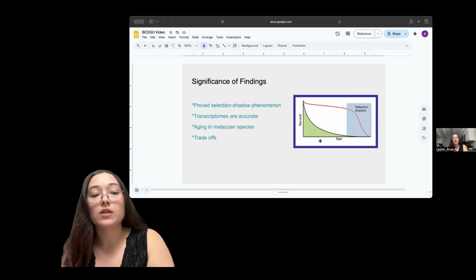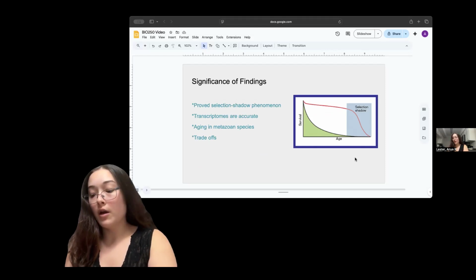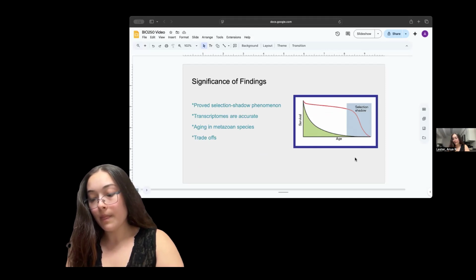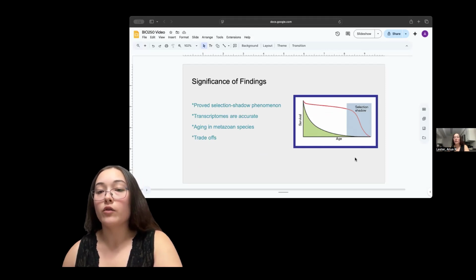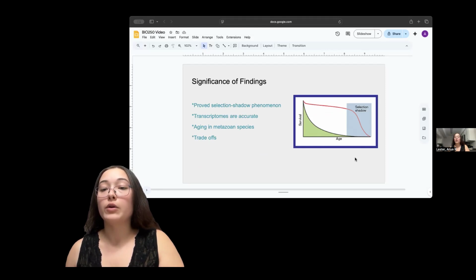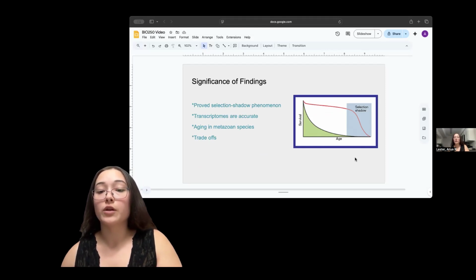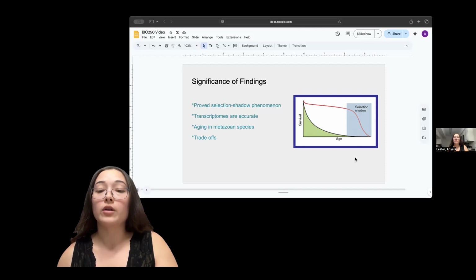So what was significant about this? Well, it proved the selection shadow phenomenon, which basically explained that harmful variants expressed at old age can't easily be removed because after you're a certain age, you've already reproduced and passed on whatever's heritable to your offspring. So whatever shows up as heritable later in life is most likely already passed on. That goes to trade-offs too, because when you increase fitness earlier in life and have high reproductive success earlier, whatever's going to happen in old age is going to happen with the extrinsic factors and so forth.